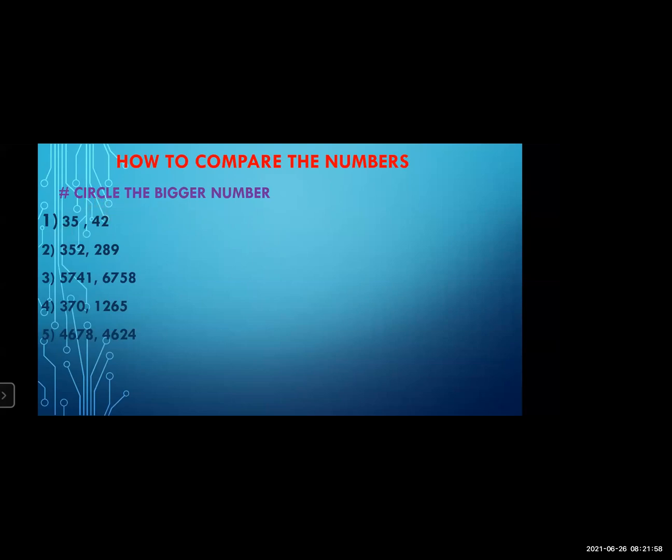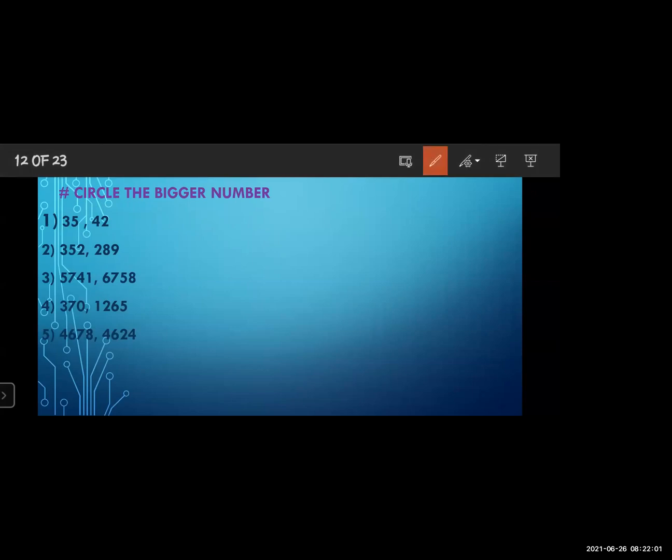Now, the first one is given, two numbers are given. We will read: 35 and 42. First of all, what do we have to do? We have to find out which is the bigger number. For finding the bigger number, some rules are there. Remember these things. First of all, we have to see the digits. How many digits are in both numbers? In the first number, how many digits?